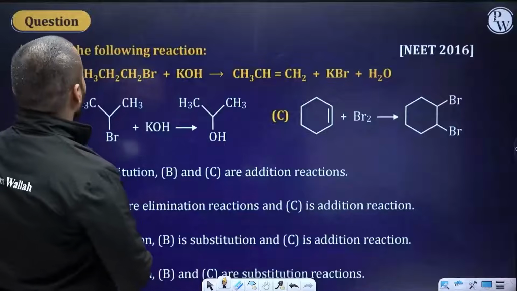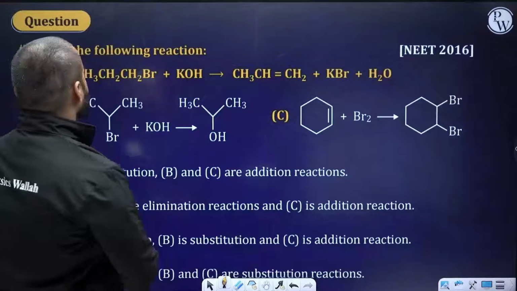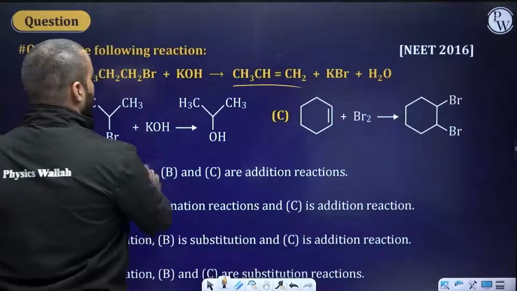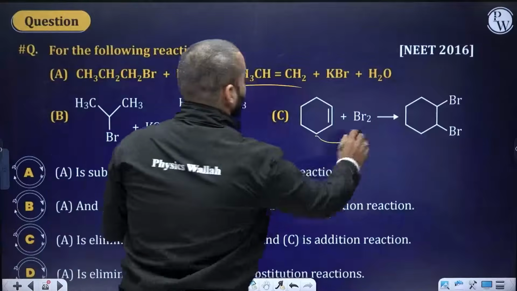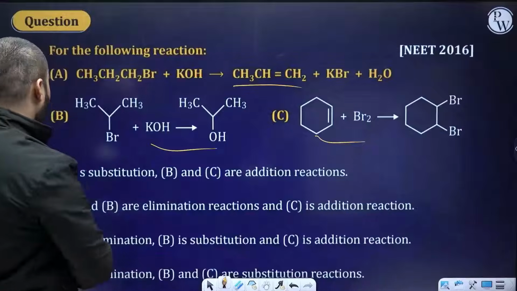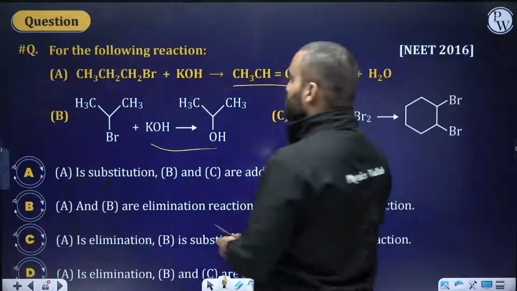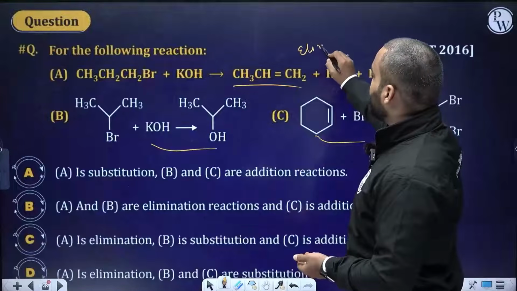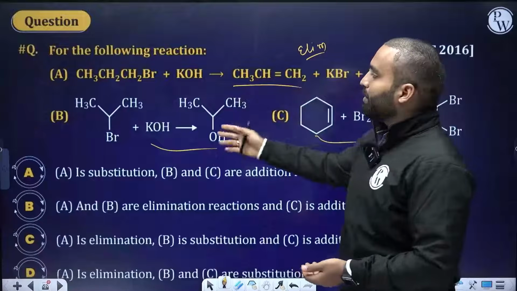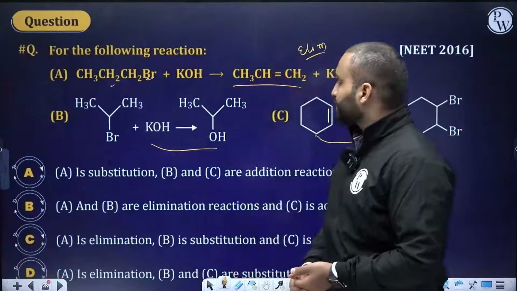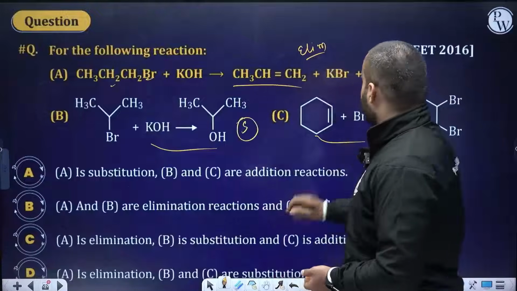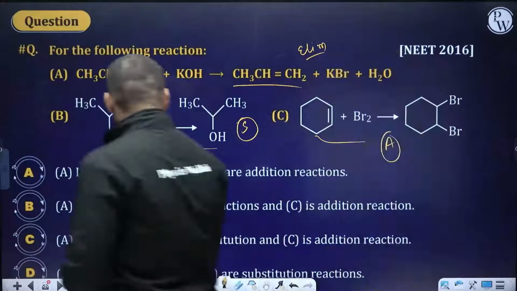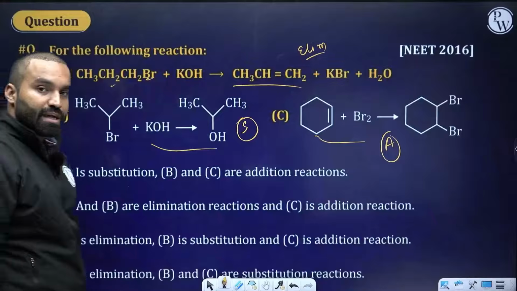Okay, for the following reaction, there is this reaction going on, number 1, this reaction number 2, and this reaction number 3. This is the NEET 2016 question. I want you to identify the nature of the reaction. The first one seems to be an elimination reaction, right everybody? Because I have eliminated bromine and hydrogen from here. The second one seems to be a substitution reaction. The third one seems to be an addition reaction. So elimination, substitution and addition. Option number C is the answer.